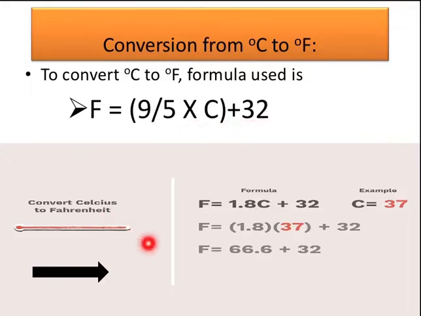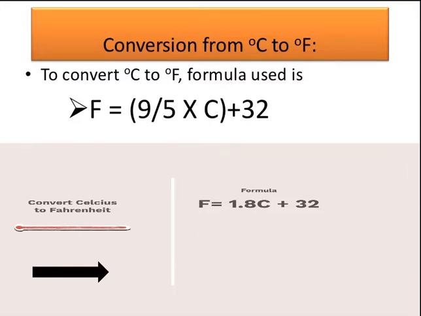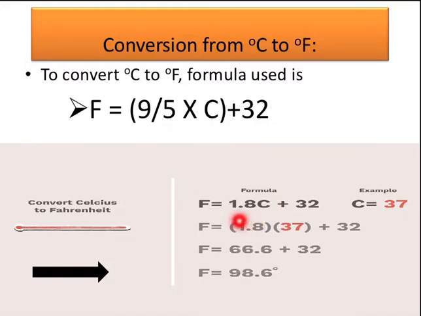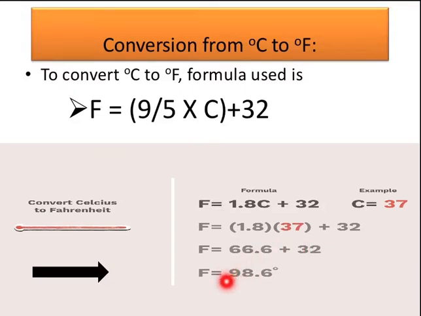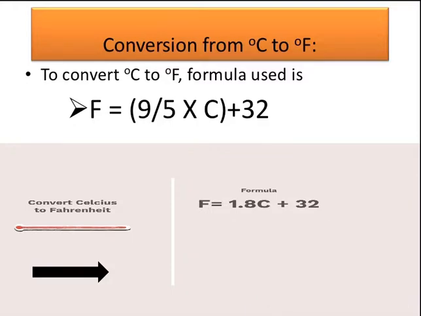Okay. So how are we going to convert? For example, we have to convert C = 37. The formula says 9/5, which we convert into decimal form, that is 1.8. So 1.8 × C + 32. We take C as 37 and put this value in. What will we get? In Fahrenheit it is 98.6 degrees Fahrenheit.